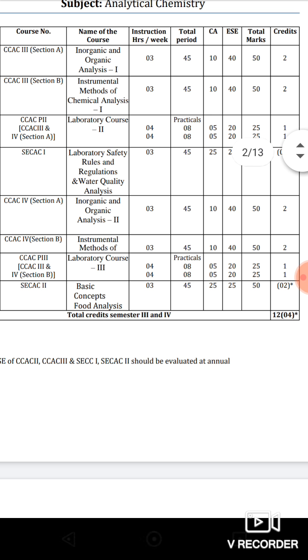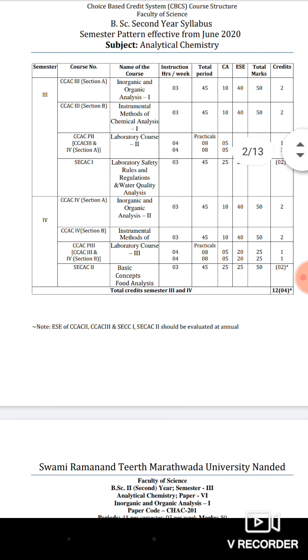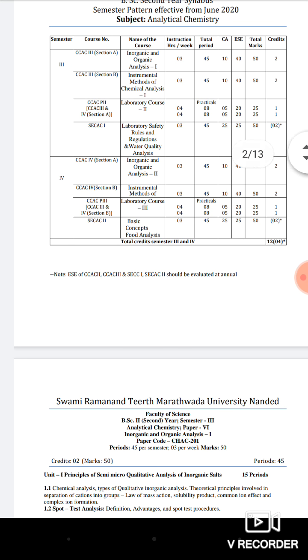In the fourth semester also, section A is inorganic and organic analysis second, and section B is instrumental methods of analysis, and laboratory course third also has 25 marks, that is 1 credit. The SEC second paper, based on the basic concept of food analysis, also has 2 credits.